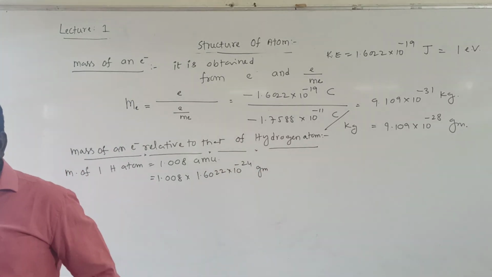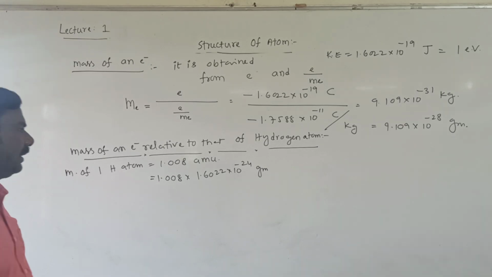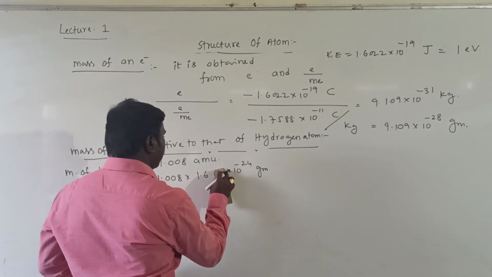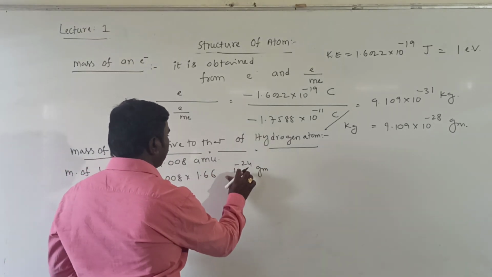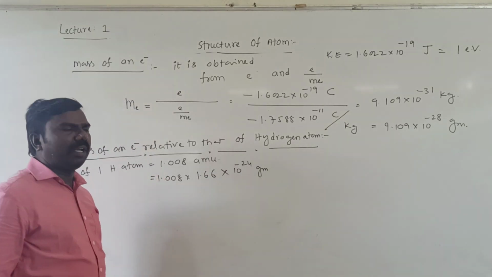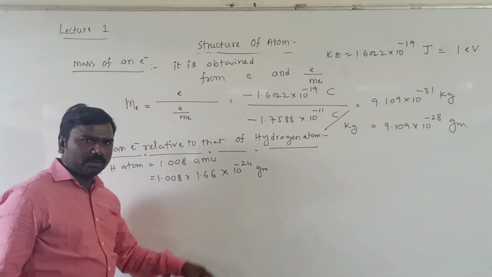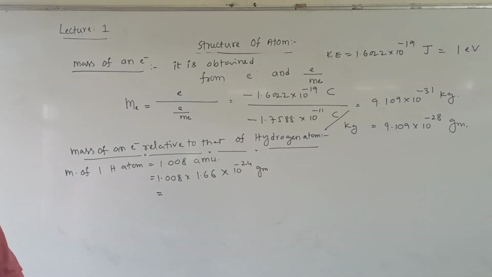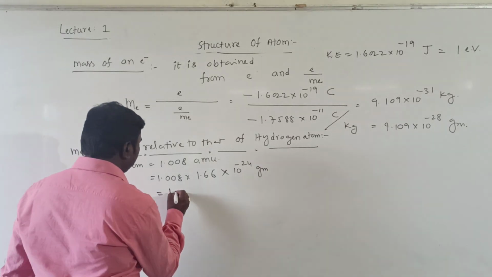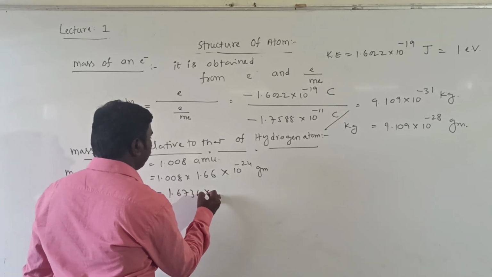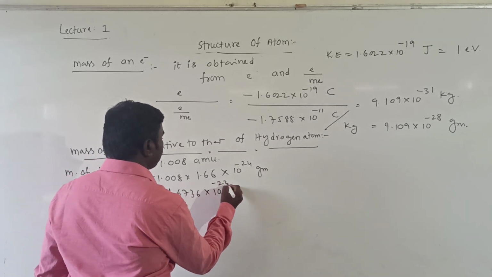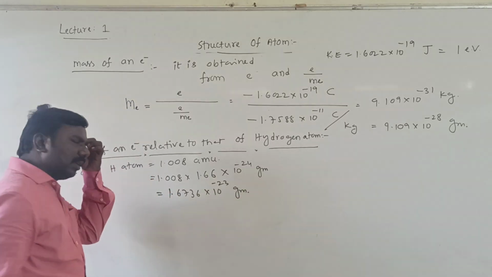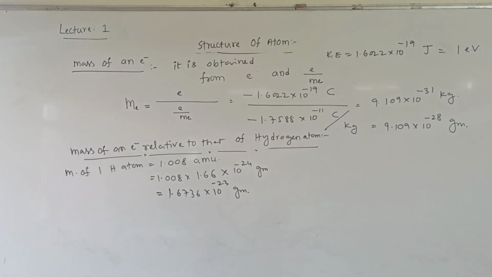You know 1 AMU equals 1.66 x 10^-24 grams. After multiplication you will get 1.6736 x 10^-23 grams, the mass of one hydrogen atom.